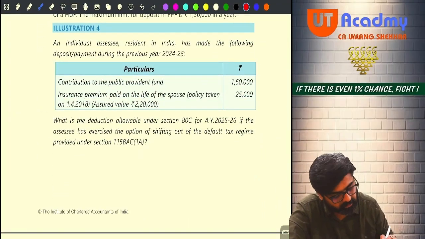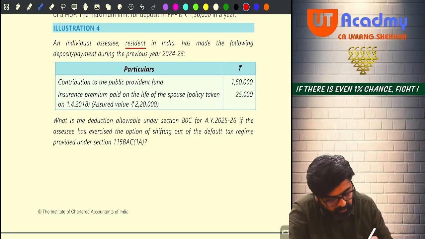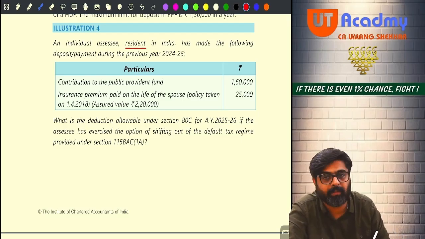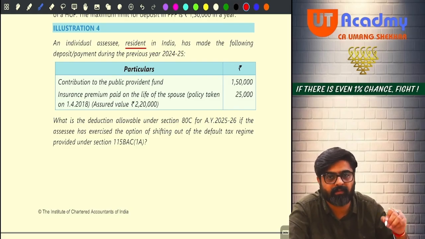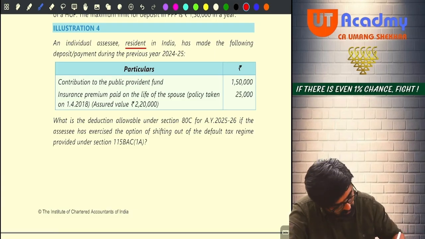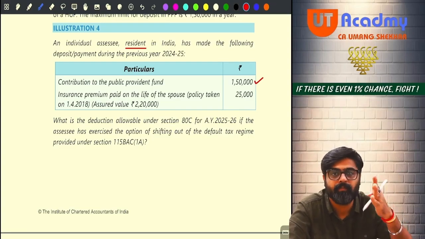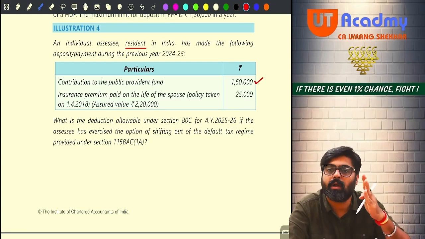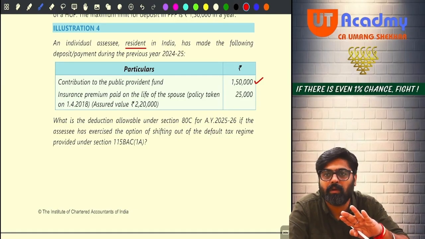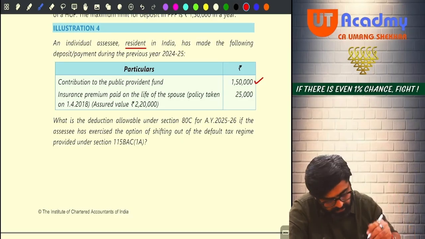Now an individual assessee who is a resident in India has made the following deposits or payments during the previous year 24-25. He is making contribution to PPF. Any contribution made by you during the previous year to the PPF account, will it qualify for section 80C? So the entire 1,50,000 will qualify, provided it is contributed to your account, the account of your spouse or the account of your child. Yes or no? If nothing is mentioned, I have contributed in my own PPF account. Yes or no? Next one.